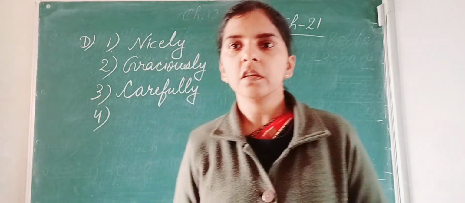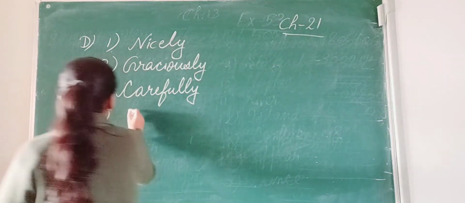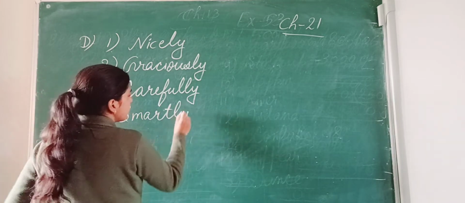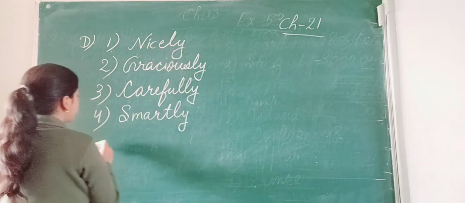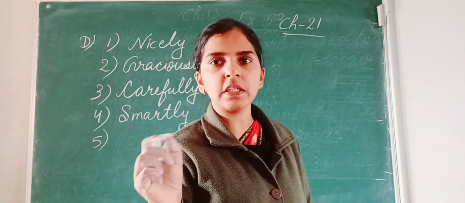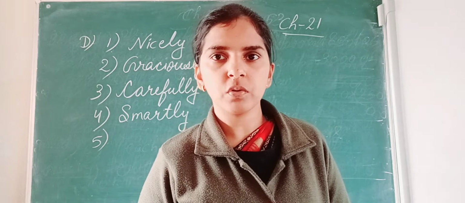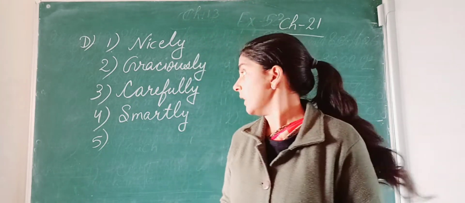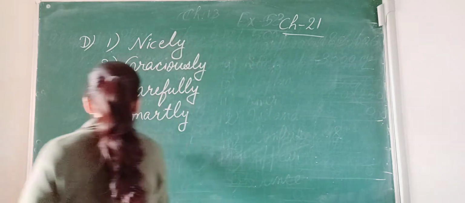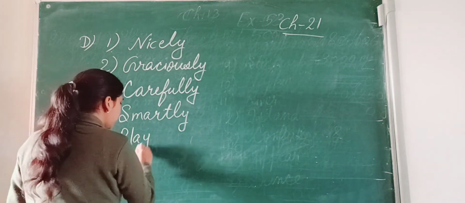John dressed smartly. As you can see now, every time I am adding ly. So whenever a word ends with ly, it means this is an adverb. Okay. Next, number 5. The boy jumped playfully.